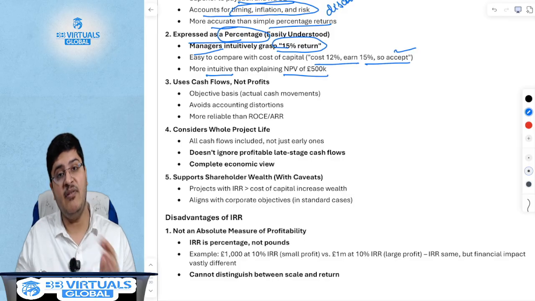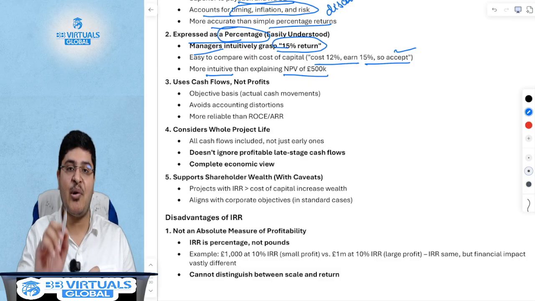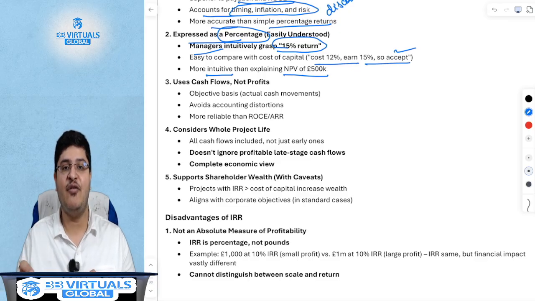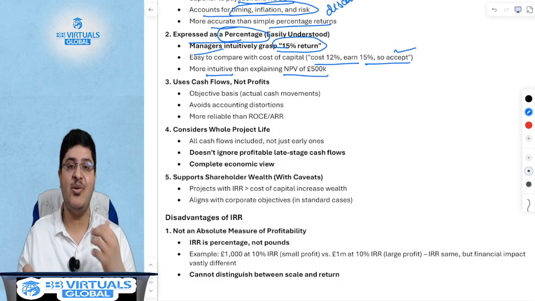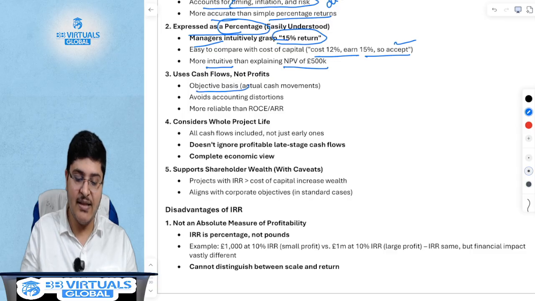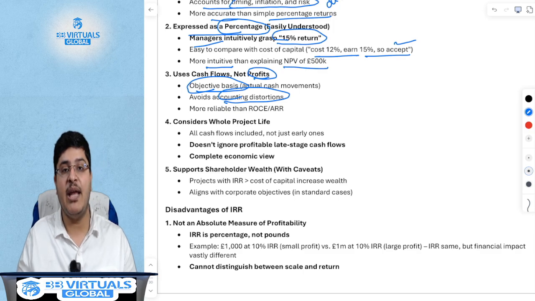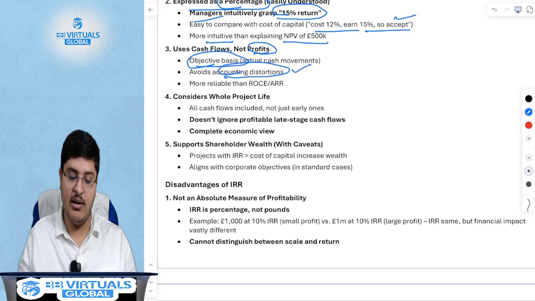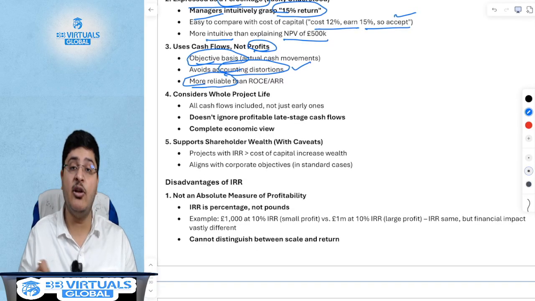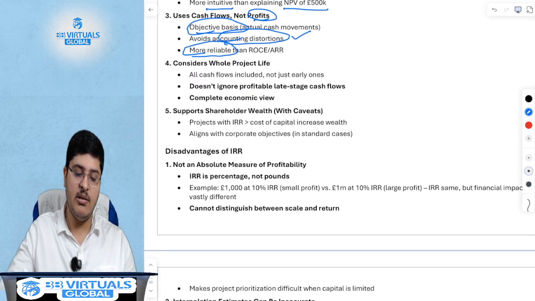Remember, in the previous chapter, we had discussed that profits are opinions, cash flows are facts. Profits are like the promise of your parents to give you money of 20,000 next month, which you cannot use until you get it next month. However, cash flows are the money that you have in your hand. It is facts which you can use. So cash flows are objective, profits are subjective, which can be manipulated using accounting distortions. And hence, because this method uses cash flow, the concept of IRR is much more reliable.